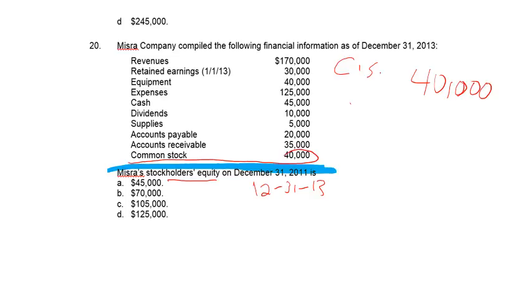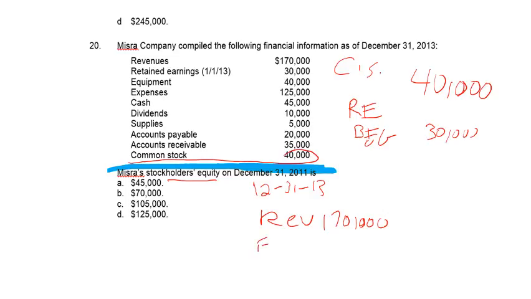Okay. How about the retained earnings? What we're going to do with retained earnings is start with the beginning balance in retained earnings. The beginning balance in retained earnings is what? 30,000. And then we're going to go ahead and add our revenues. So let's just write revenues over here. Revenue is going to be what, 170,000? Okay, I see what they want us to do. 170,000. And then I guess I've got to take off some expenses.